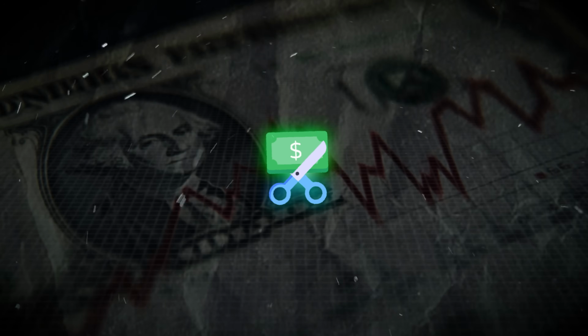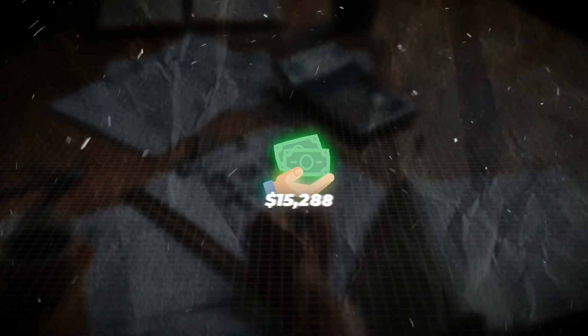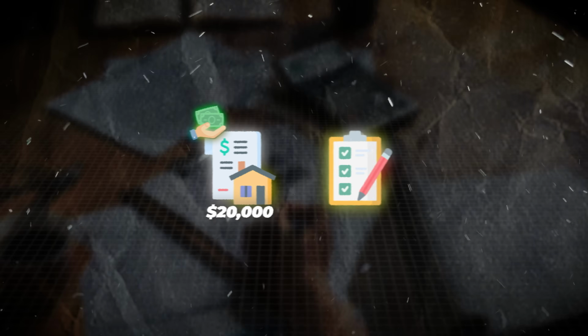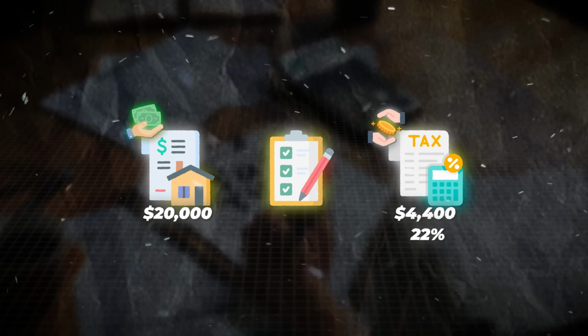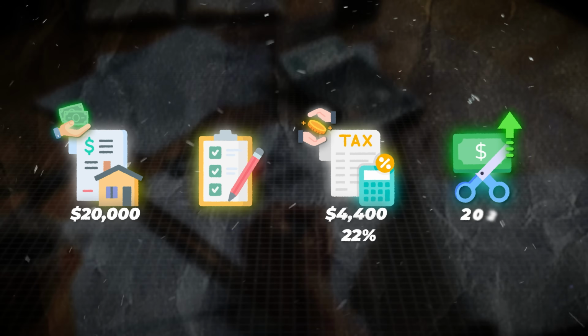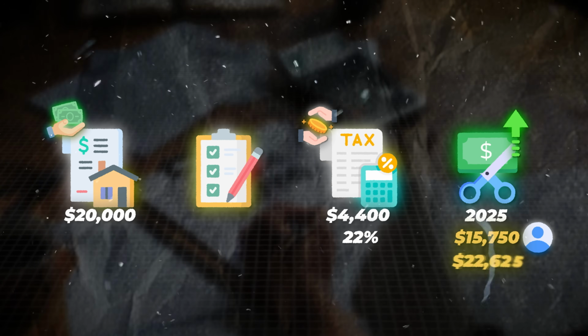So itemizing is worth it if your total deductions, like mortgage interest, exceed the standard deduction, so it lowers your taxes based on your tax bracket. For example, if you pay $20,000 in mortgage interest and you itemize, you could save $4,400 in taxes at a 22% tax rate, assuming your deductions surpass the 2025 standard deduction of $15,750 for singles or $31,500 if you're married